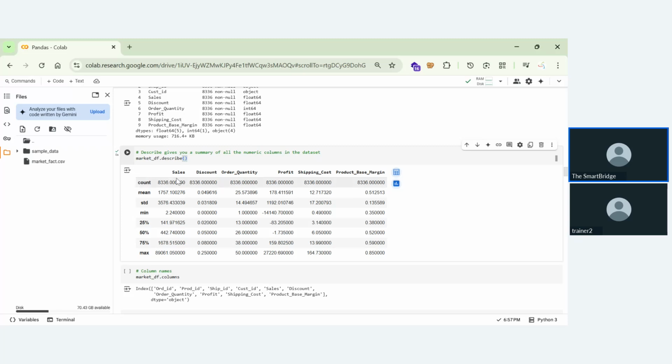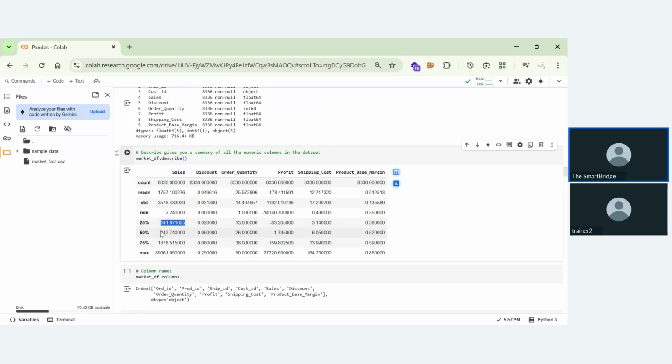So for the sales column, this is the mean. For the discount column, this is the mean. And standard deviation is mentioned for every column. Minimum is mentioned in every column. So coming to this 25%, this is mentioned as Q1. Q1 is nothing but the 25% of the data. So if you take the entire data, this value mentioned here, 141.971625, is the nearest value to the 25% of the data.